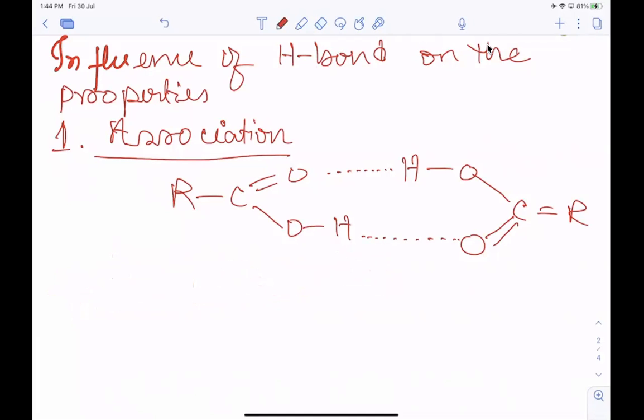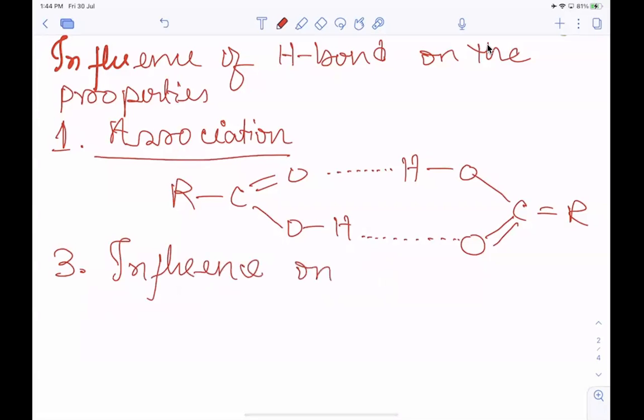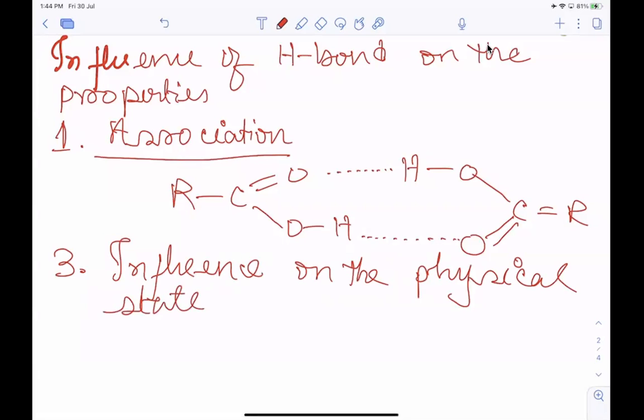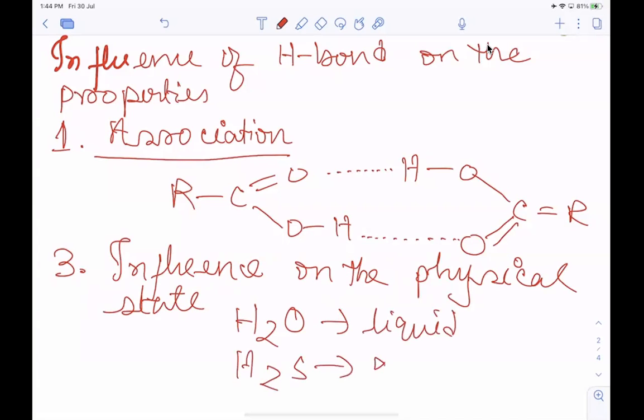Now, next is influence on the physical state. Hydrogen bond also influences the physical state of the molecule. Just like H2O is liquid, whereas H2S is gas.